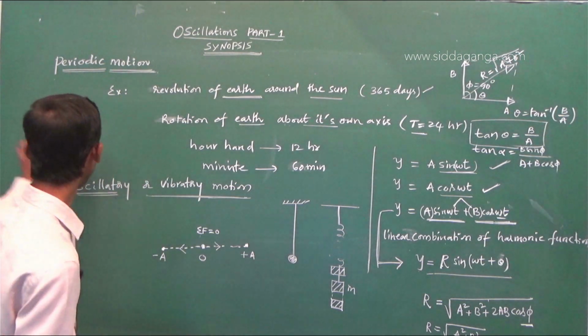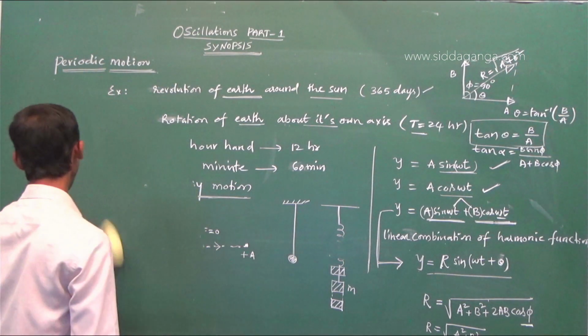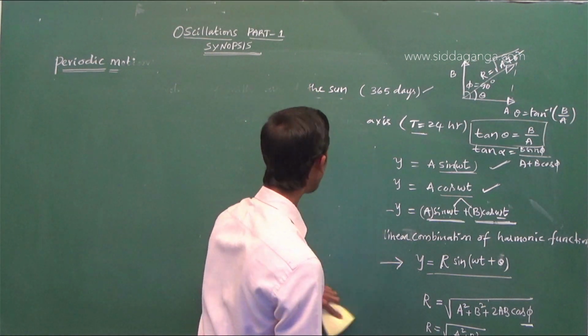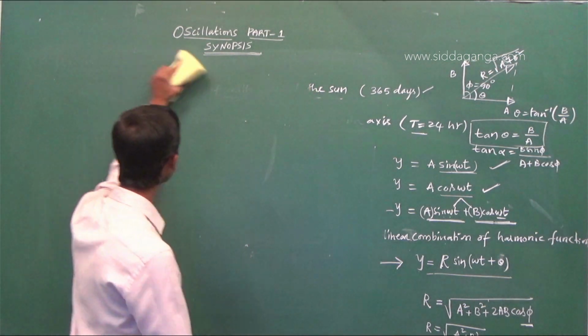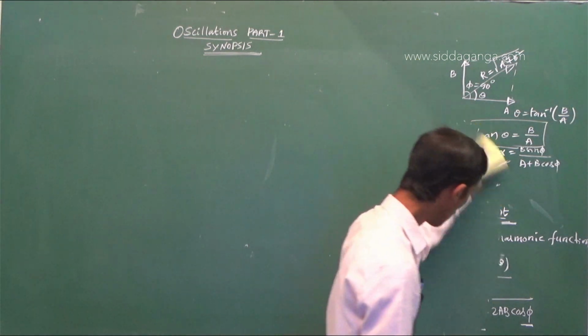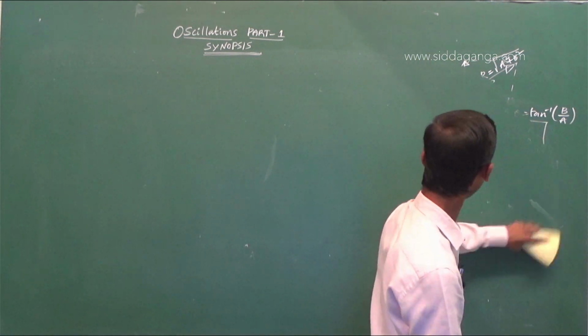Now, the main topic of this chapter is a special type of oscillatory motion. Special type of oscillatory motion, that is simple harmonic motion.